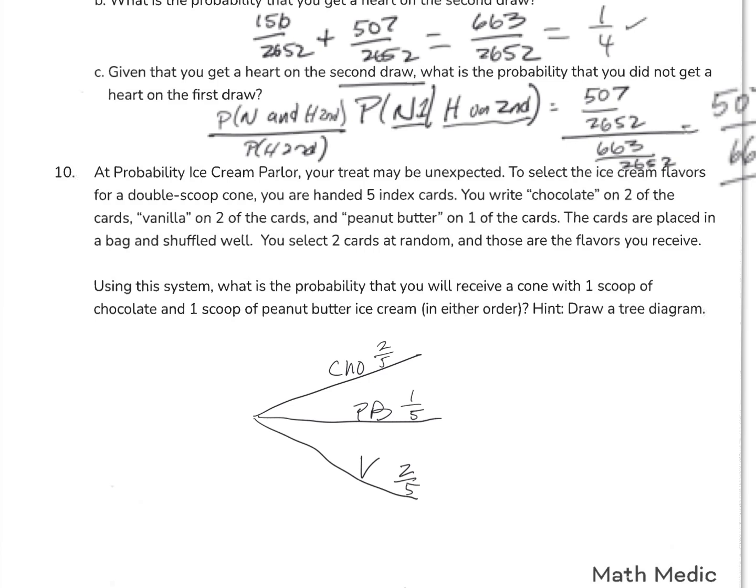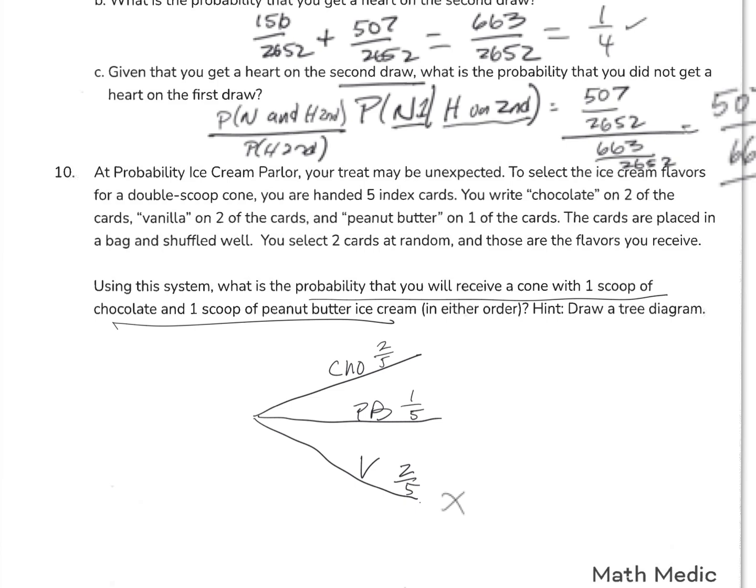Now, what happens next with vanilla? I don't care, because that's not a concern for us, since we're just looking at the probability that we will receive 1 scoop of chocolate and 1 scoop of peanut butter. So I'm just going to pursue the chocolate and peanut butter trees. I could pursue vanilla if I wanted, and I still could get 3 possible flavors afterwards, but let's go ahead and do chocolate.